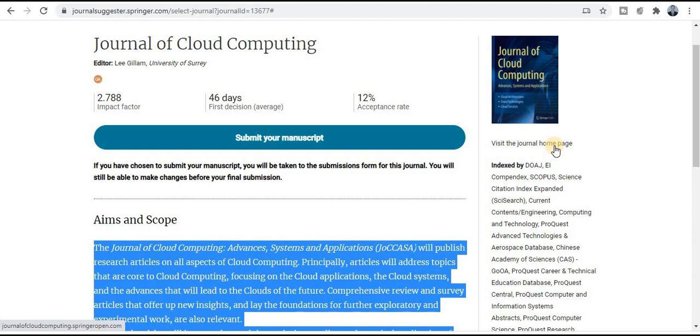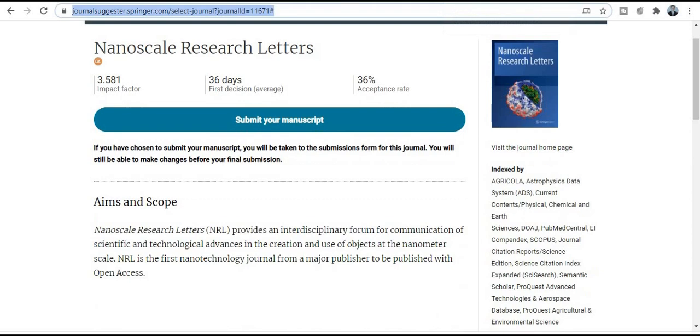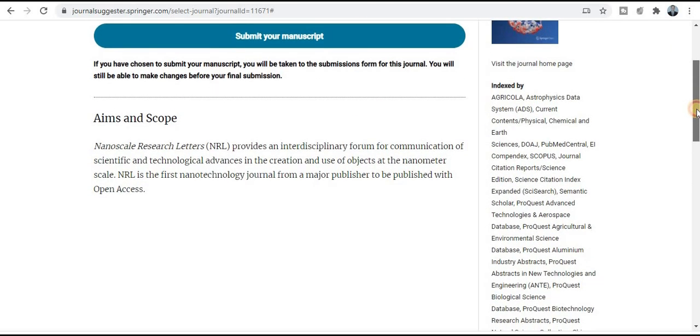So explore this particular journal homepage site. Next category of the journal is the Nanoscale Research Letters, and you will get the notification within 36 days. So most probably you will get notification within 1 month, and the acceptance rate is really very high, 36%. So your research paper acceptance chances are really very high. So explore this journal if your research area comes under these particular topics and title.